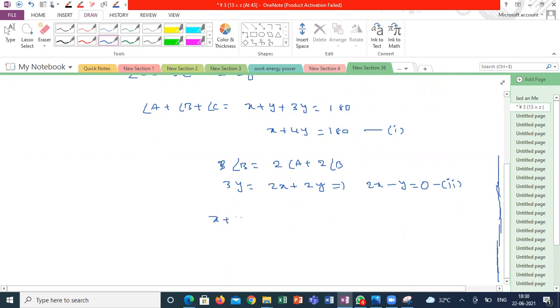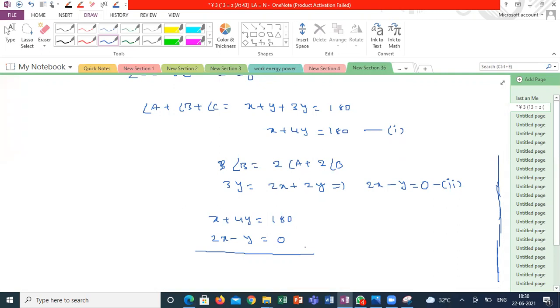So the first equation is X plus 4Y is equal to 180. The second equation is 2X minus Y is equal to 0. Please solve and let me know what the X, Y values are. Guys, are you able to solve this one? Is it clear what I have done? Understood the question? Guys, I need a response from everyone. Yes, sir. So can you solve and let me know what is X and what is Y?